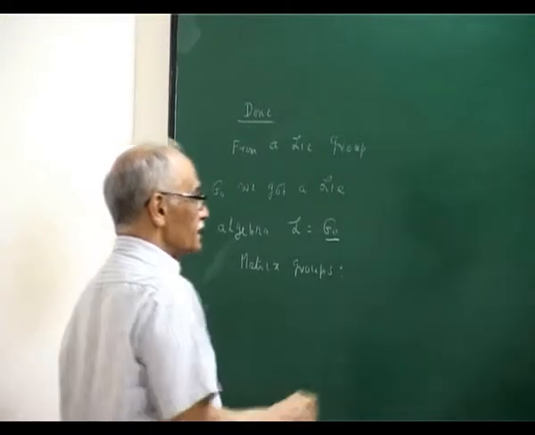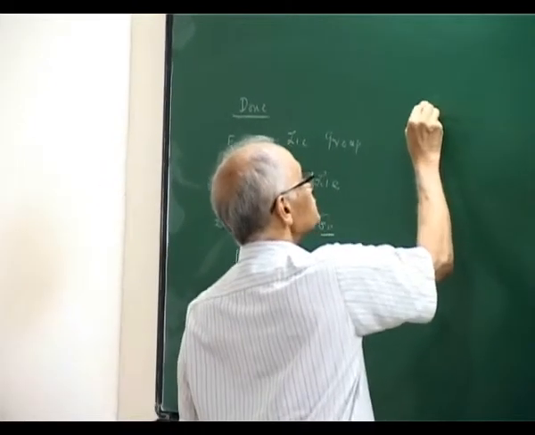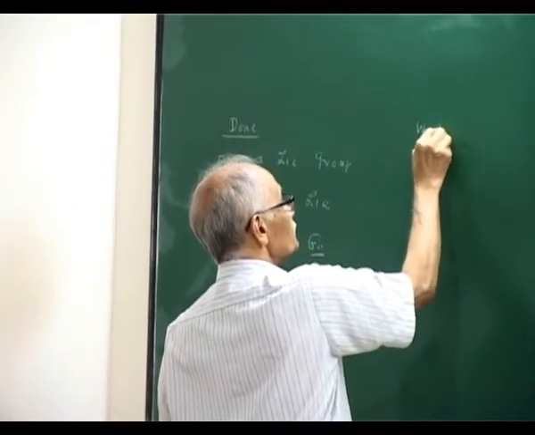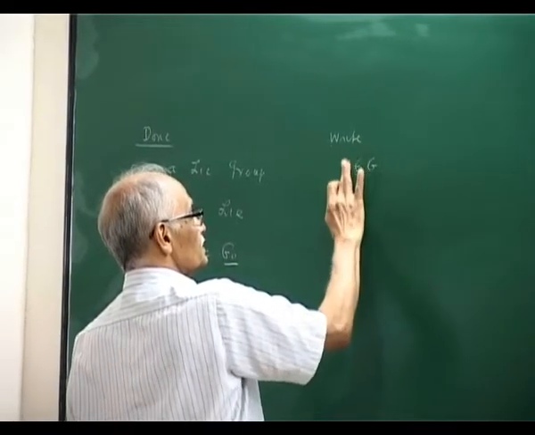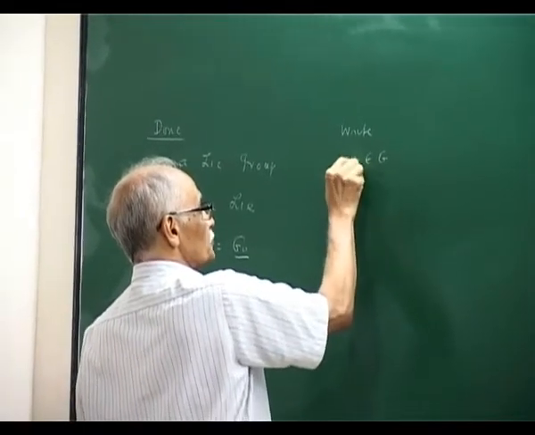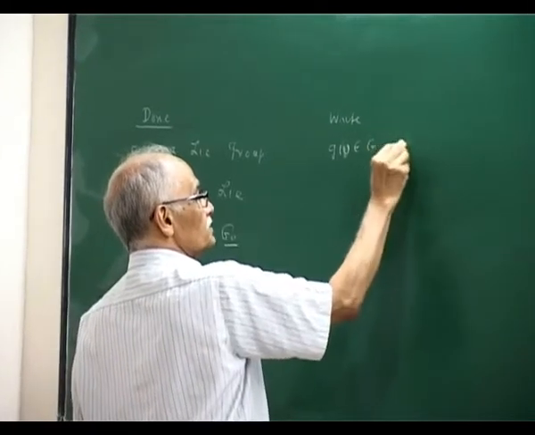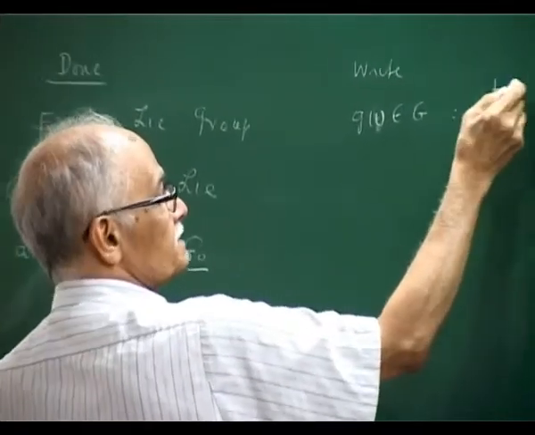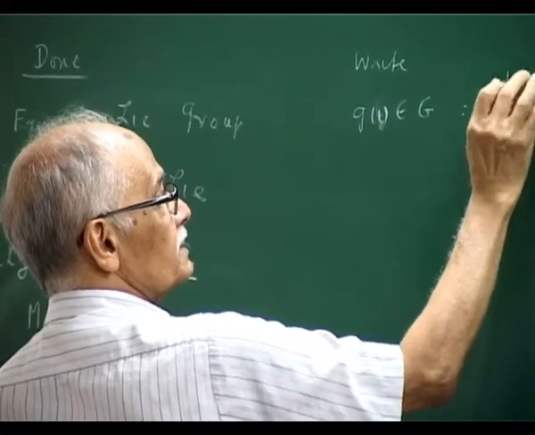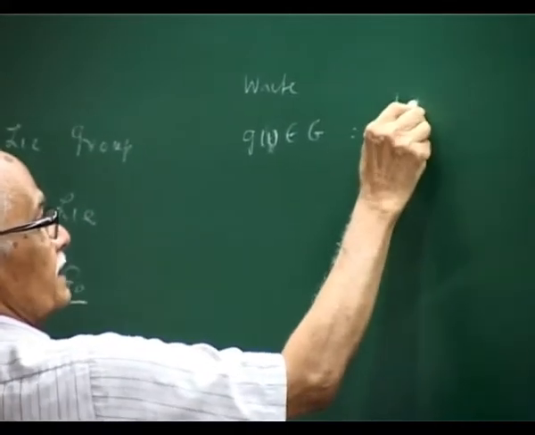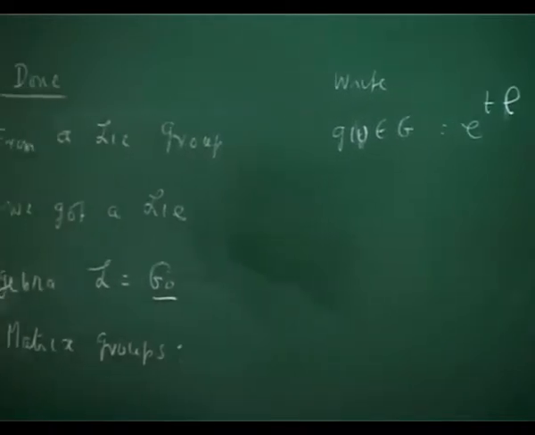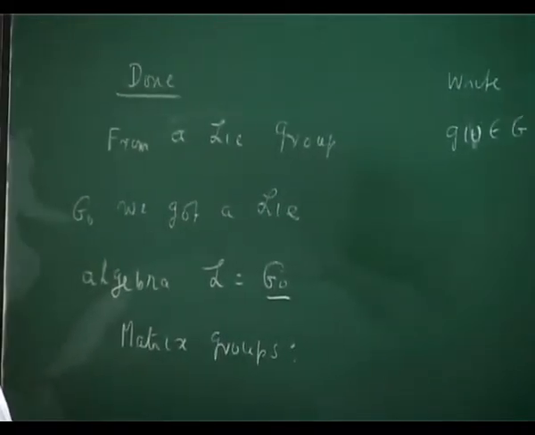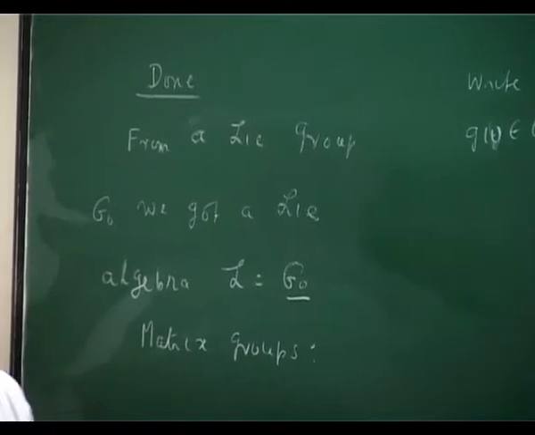what we did was, write G in G, of one parameter group, equal to some exponential T times some matrix L. L is a matrix, T is a one parameter subgroup.